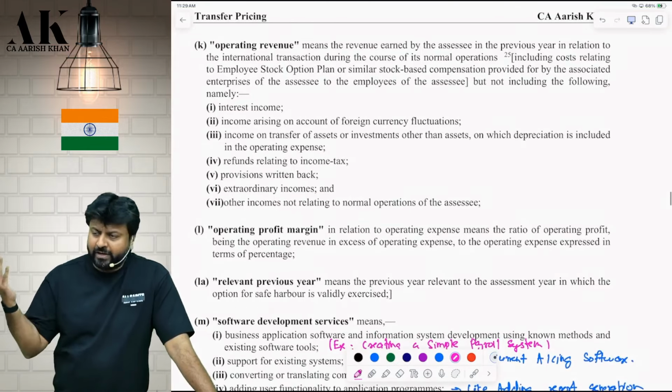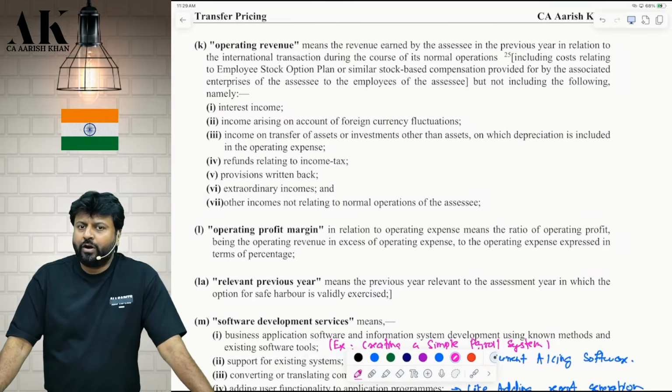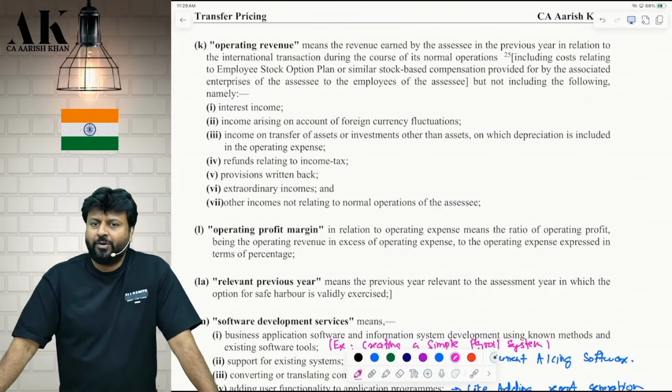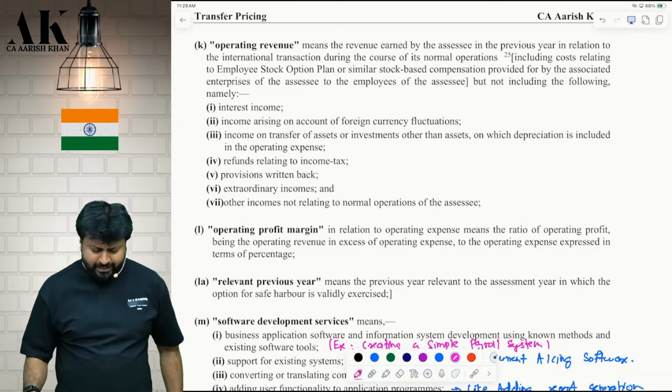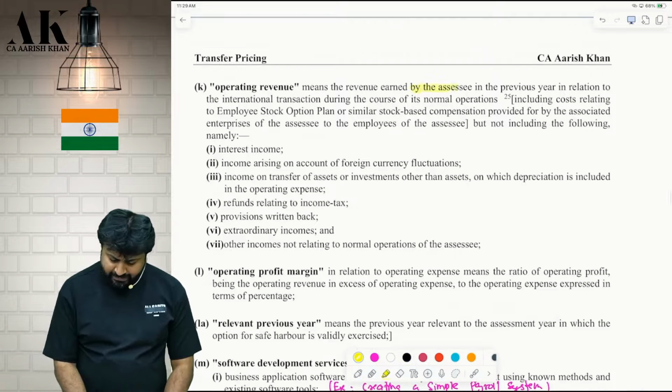What is operating revenue? Once we know operating revenue and operating expense, then the difference between the two will be called what? Operating profit. So operating revenue is more or less the same as operating expenses. Check please. It means the revenue earned by the assessee.